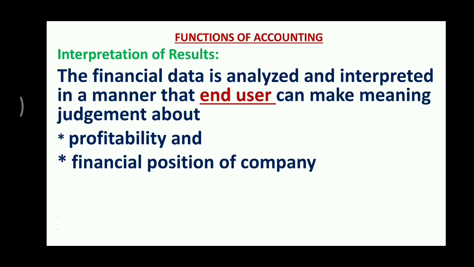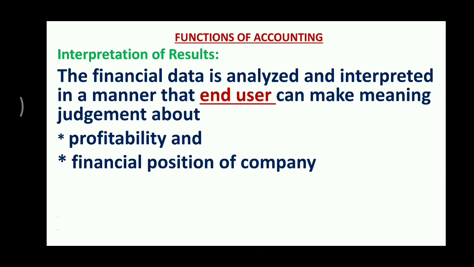The management will see whether, according to the amount invested, sufficient profit has been earned or not. Employees will see whether, according to the profit, proper salary, bonus and allowances are given by the company or not. Government will see whether, according to profit, tax has been paid by the company or not.